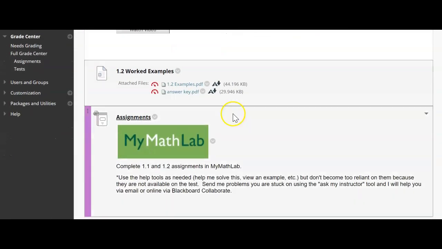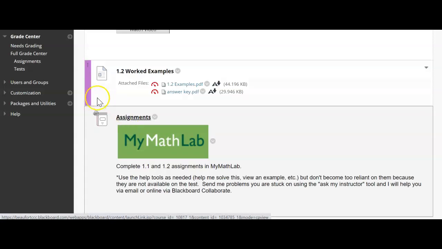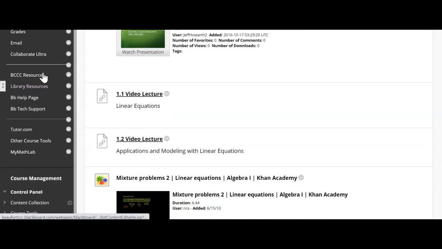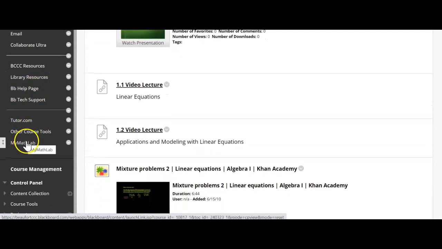All right, and there's also other resources, like here I have some additional handouts for you. And then you're going to do your assignments in MyMathLab. So let's take a moment and go to MyMathLab. And by the way, you can also access MyMathLab along the left-hand menu. There's a direct link to MyMathLab as well.